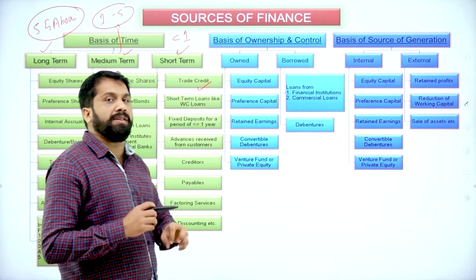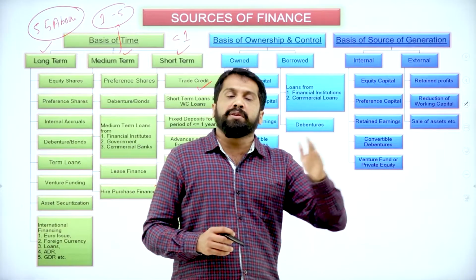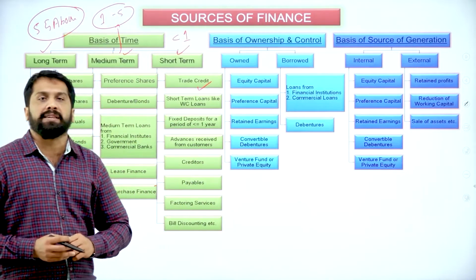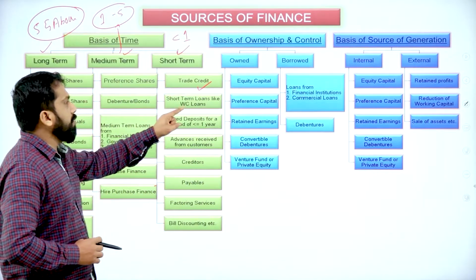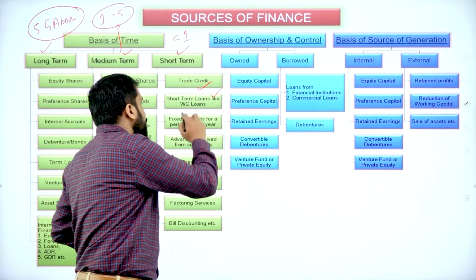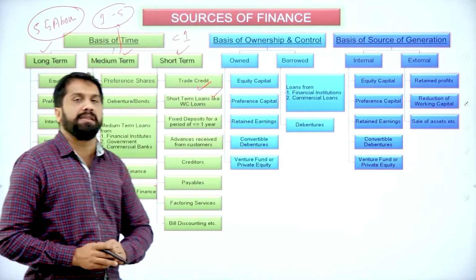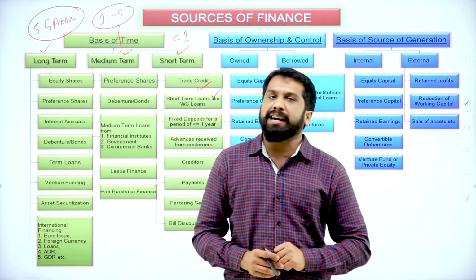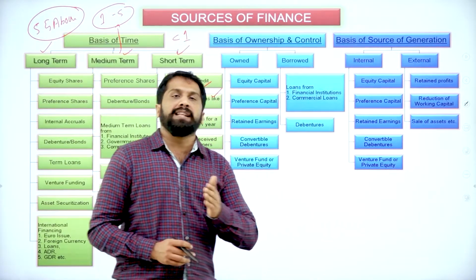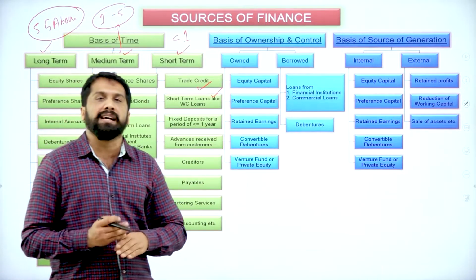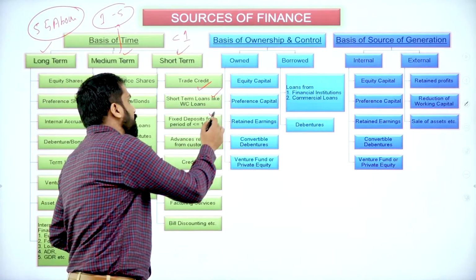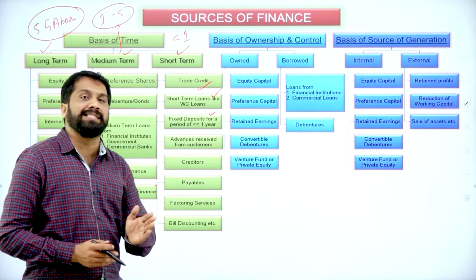You want to purchase raw materials, or else your production will stop. You go to your friend, you borrow 5 lakh and you promised him that after 2 months I'll pay back that 5 lakh. That is called short-term loans like working capital loans. Hope you understood. This is done. Next, fixed deposit for a period of 1 year. If you have 5 lakh rupees, you'll go to bank, you keep it as a deposit for 1 year so that 5 lakh will become around 5 lakh 10,000 or 5 lakh 20,000 at the end of the first year. That is called your fixed deposit for period of 1 year, less than 1 year.